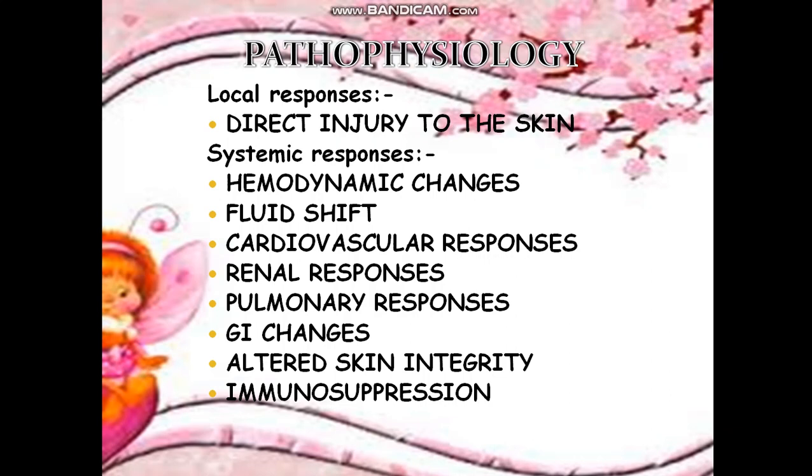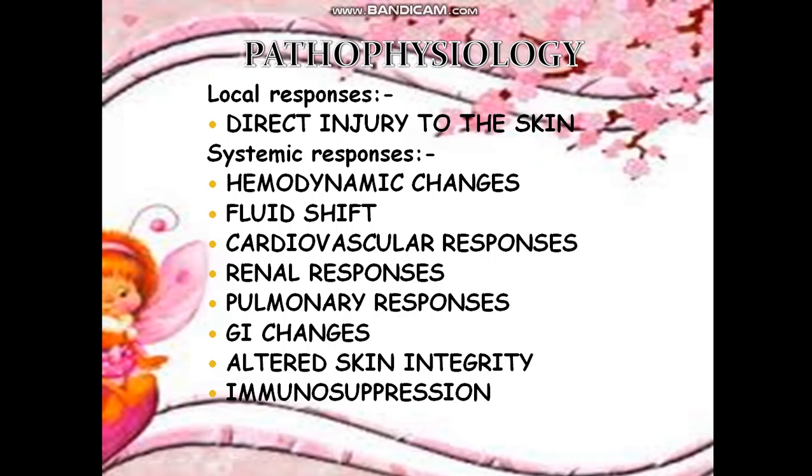As we know, these are the main causes. Mainly the skin damage occurs, and systemic responses occur, like alterations in the normal hemodynamic process and fluid shift occurs, so we have to administer fluid. Then there are alterations in the cardiovascular system as well as the renal system, pulmonary and GI, and skin integrity becomes impaired and the child goes into immunosuppression. These are the major changes. General pathophysiology included this much.